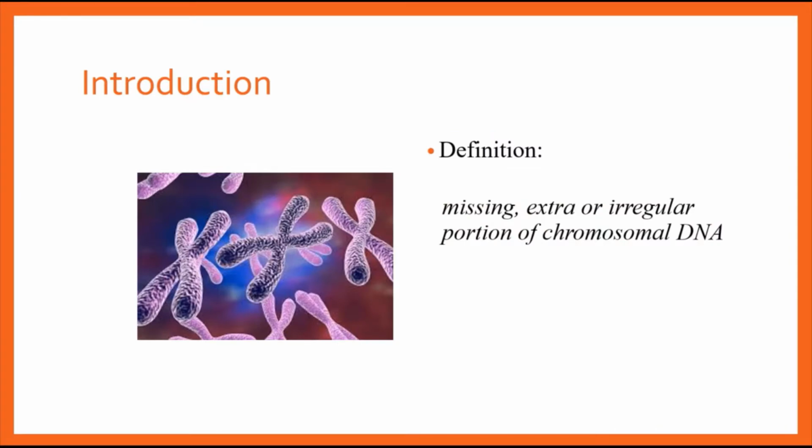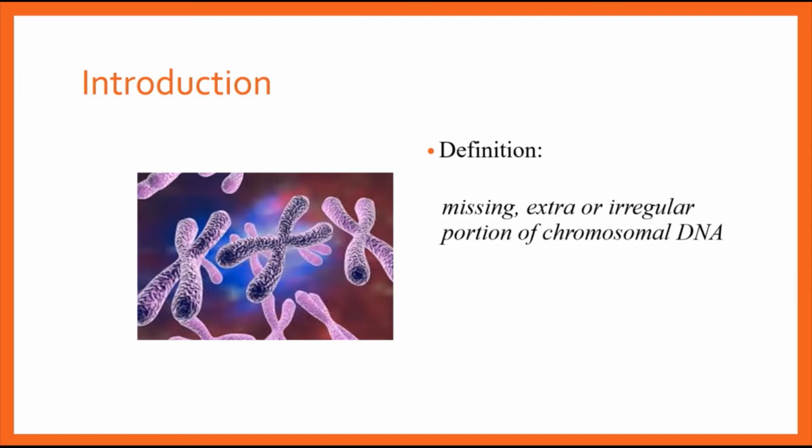Now, as we know, almost every cell in our human body contains 23 pairs of chromosomes, a total of 46 chromosomes, and half of these chromosomes come from our mother's side, half from the father's side. The first 22 pairs are called autosomes. The 23rd pair consists of the sex chromosomes, X and Y. Females usually have 2 X chromosomes and males have 1 X and 1 Y in each cell.